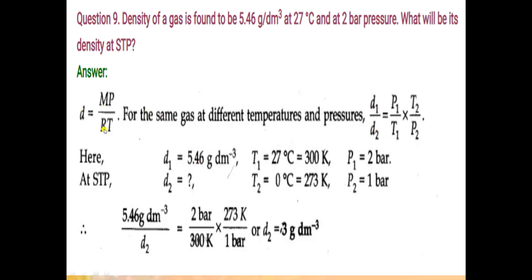As M and R are same for both the equations, they will cancel out and it will become equal to P1 divided by T1 into T2 divided by P2. Now put all the values in this equation. When you put the values, then value of D2 will come equal to 3 gram per decimeter cube.